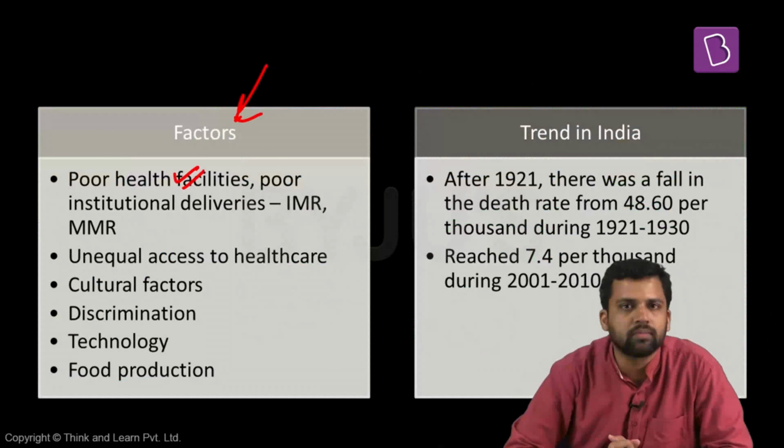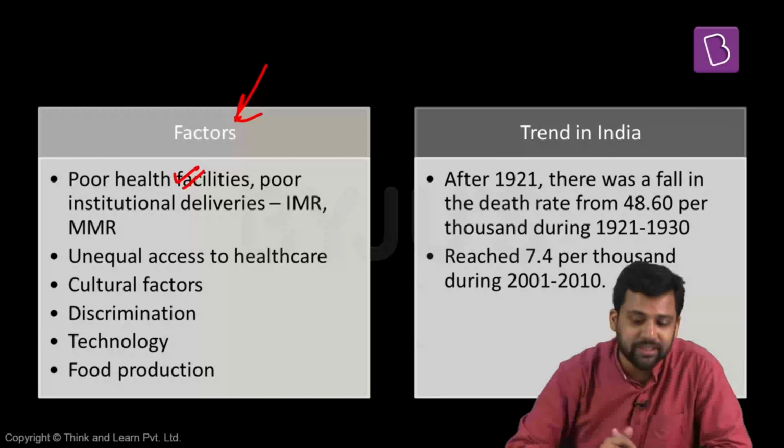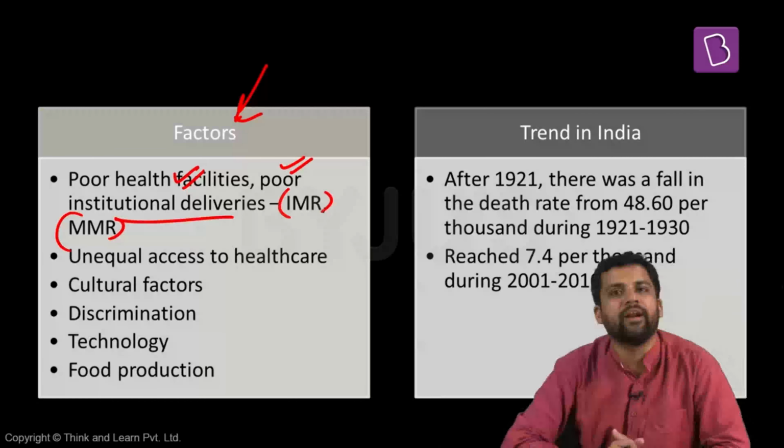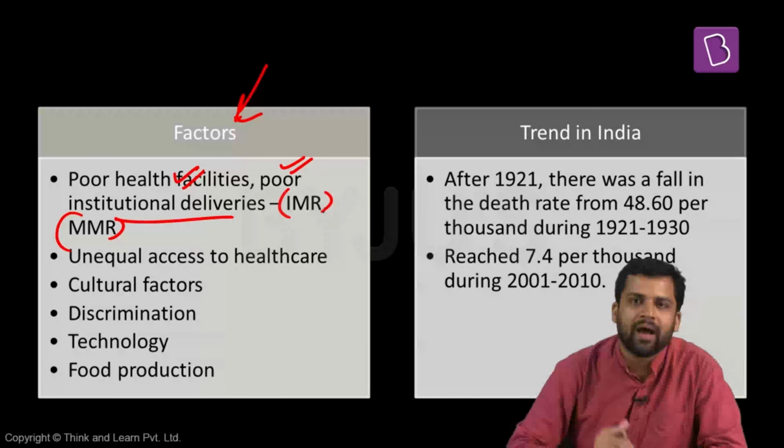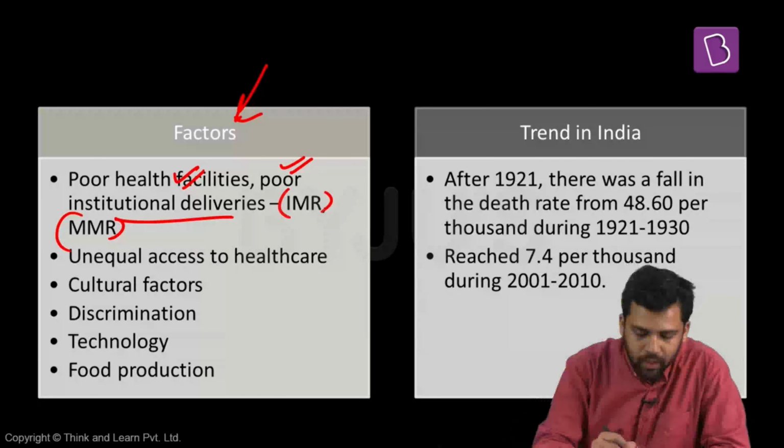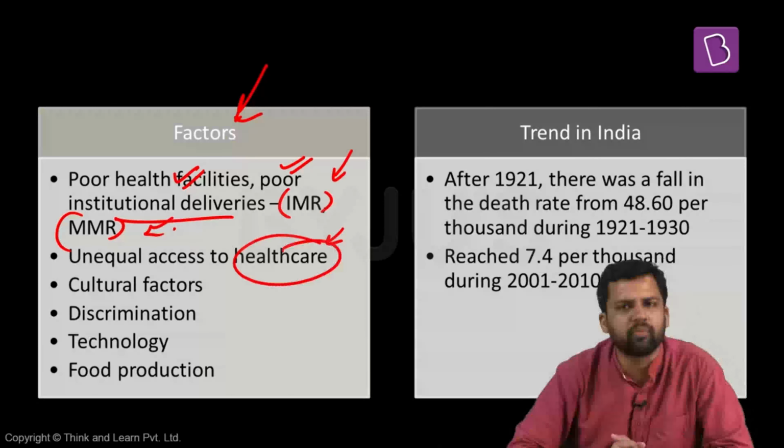First thing, if health facilities are not good, specifically proper hospitals are not there, if deliveries do not take place in healthcare institutions, in that case, infant mortality rate as well as maternal mortality rate increases. If deliveries are not happening within healthcare institutions, high chances that infants will die, high chances that the mother will also face some complication, there can be death. So infant mortality and maternal mortality will increase. If access to healthcare is not proper, mortality rates are high.